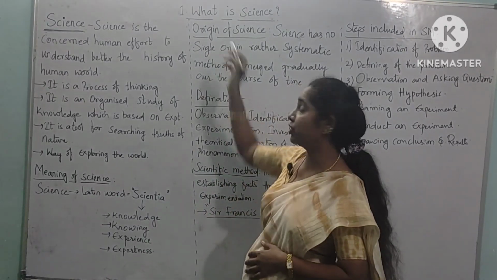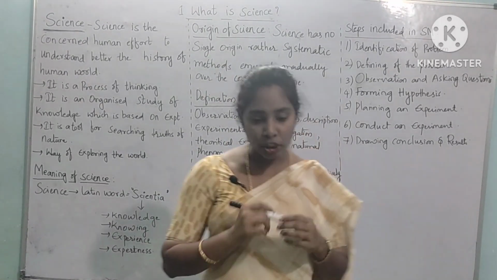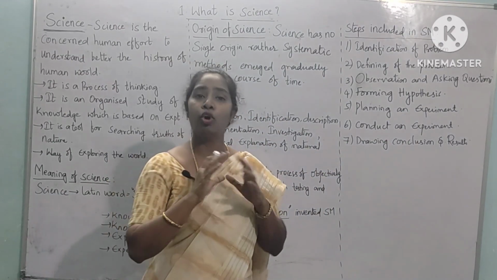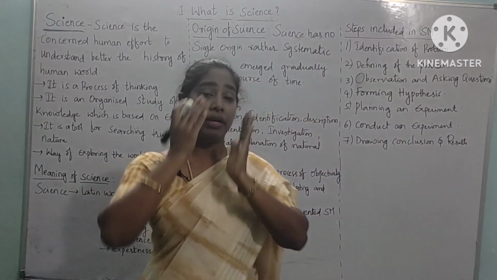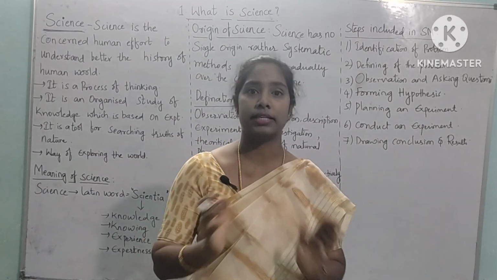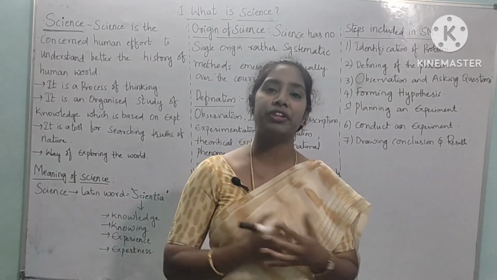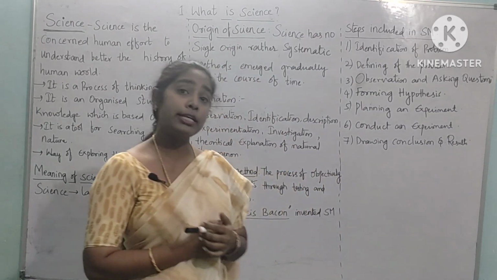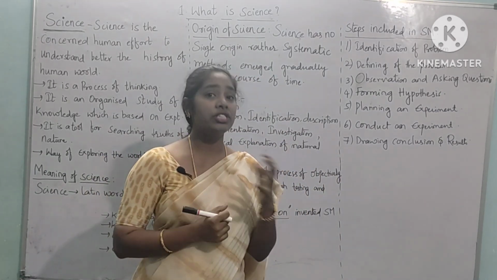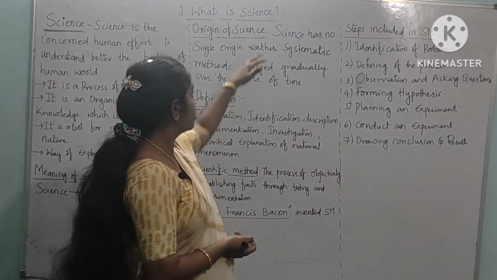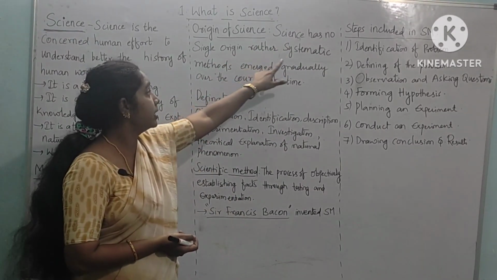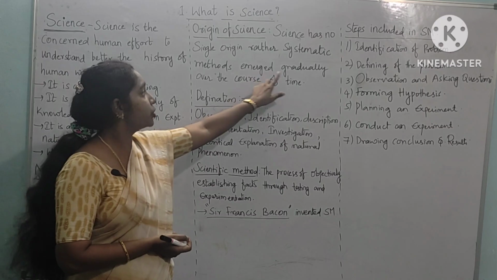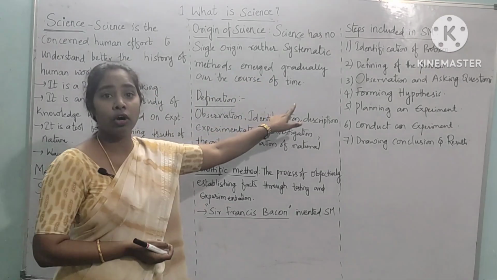Next, coming to origin. Origin of science. Actually, science has no proper origin. So you cannot say that science has existed from this particular thing. No, science is everywhere, right? So there is no particular origin for science. Science has no single origin; rather, a systematic method emerged gradually over the course of time.